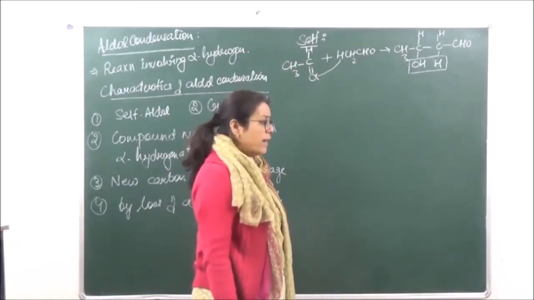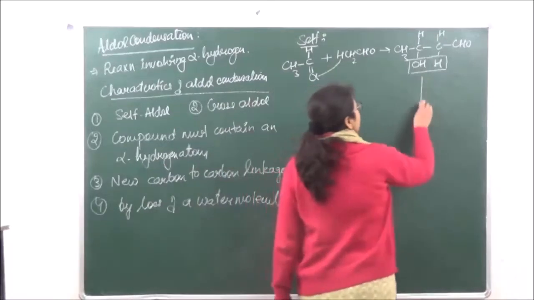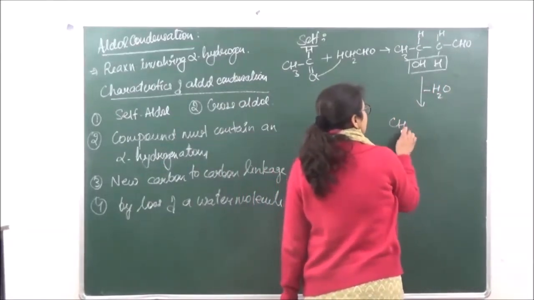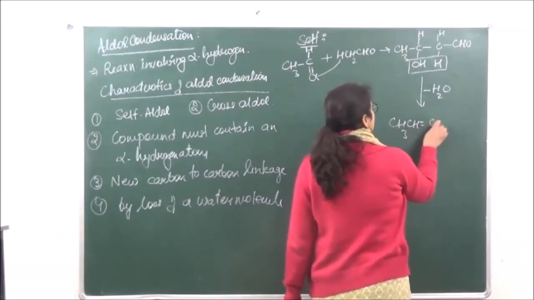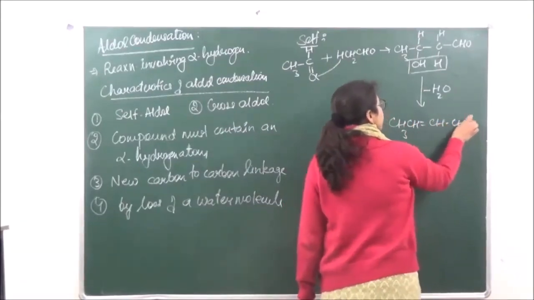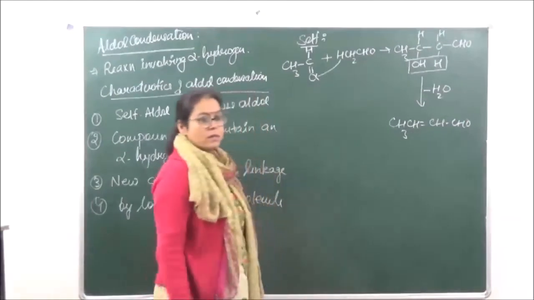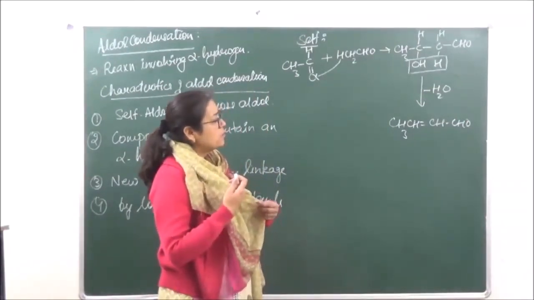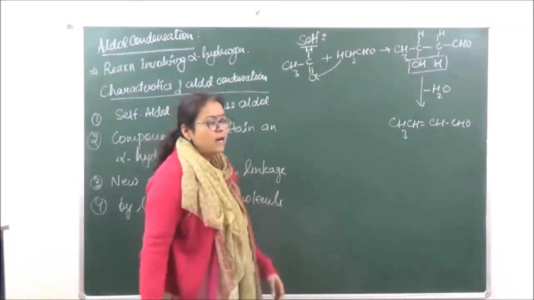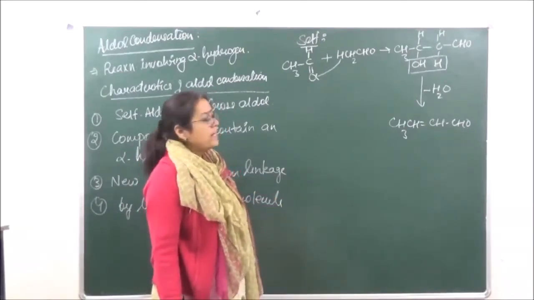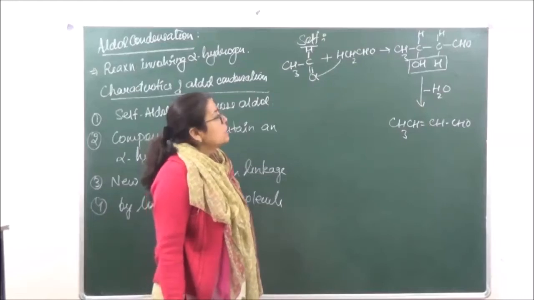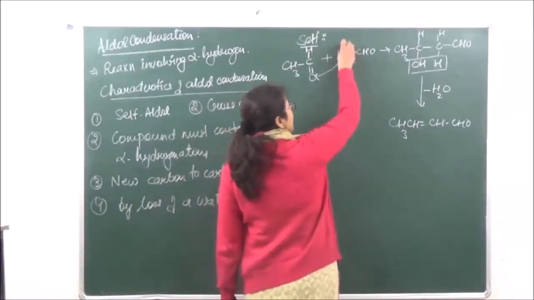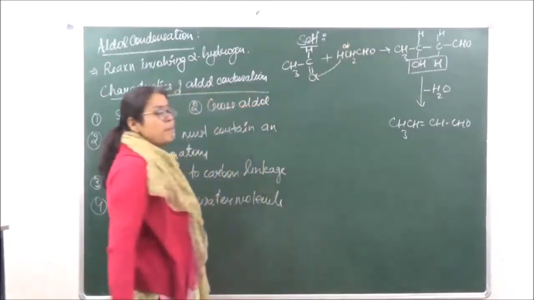3-hydroxybutanal. Okay. Now over here, this is going to lose a water molecule and give us the final product, which is an unsaturated aldehyde. Right? So this is known as what? The IUPAC name of this is but-2-ene-1-al, or but-2-enal. Okay? So you have to remember that it is only the alpha hydrogen which is going to participate.